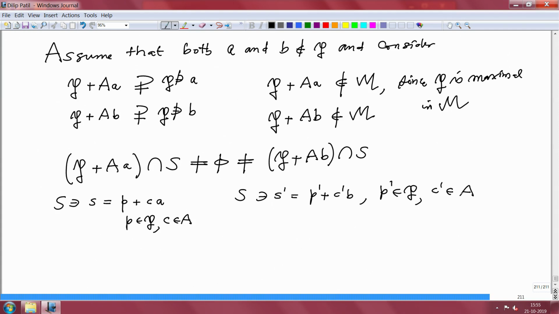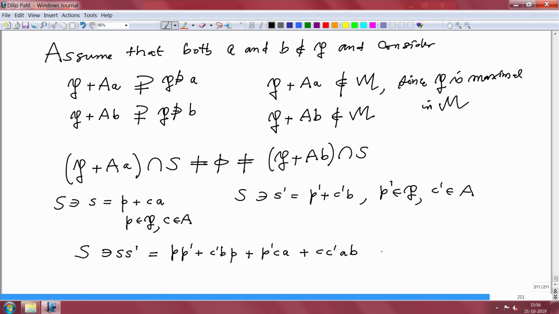Now, when I multiply s and s prime, this is in S because S is multiplicatively closed. On the other hand, I will multiply it out, and I get p plus c a times p prime plus c prime b, which is p p prime plus p c prime b plus p prime c a plus c c prime ab.